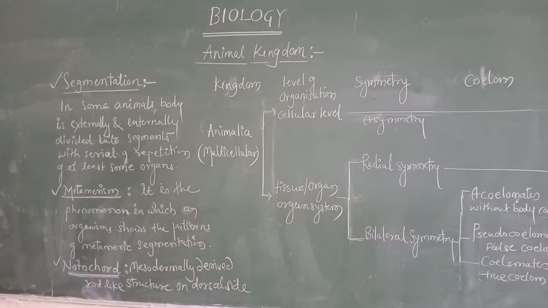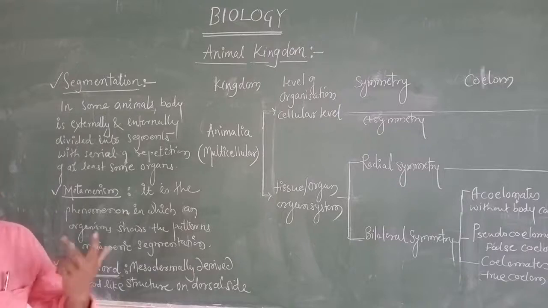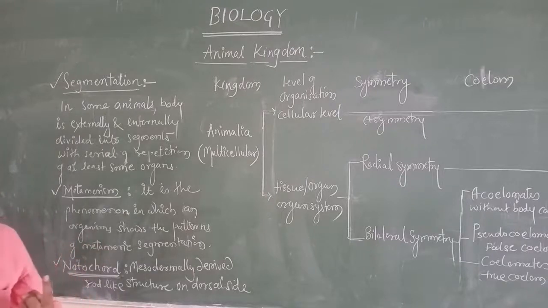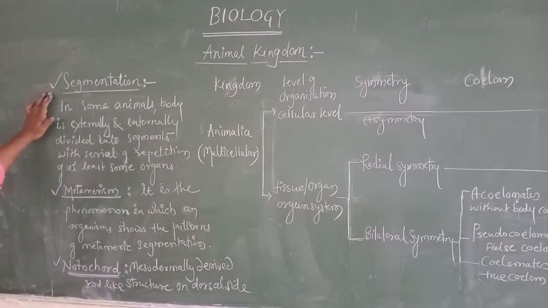What are those? In the previous class we discussed the level of organization, then symmetry, then coelom. And today we are going to discuss segmentation and metabolism, and next and last, notochord.